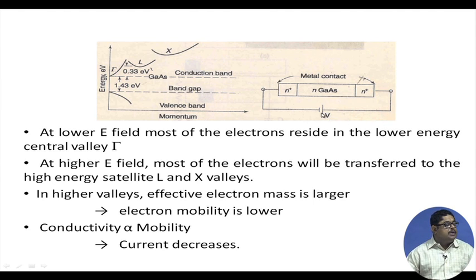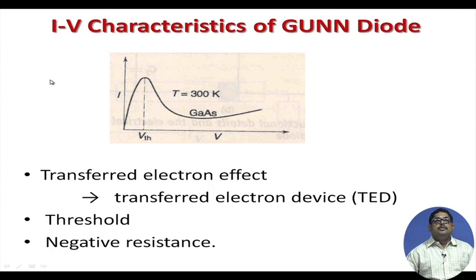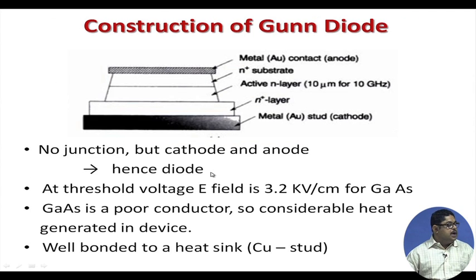When you are biasing, you connect the positive part here and the negative here. So, this becomes the cathode and this becomes the anode, that is why it is called a diode. Otherwise, the Gunn diode is not a diode, it is a bulk semiconductor, there is no junction concept here, no junction, but cathode and anode, so diode.